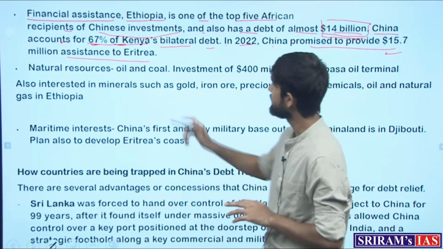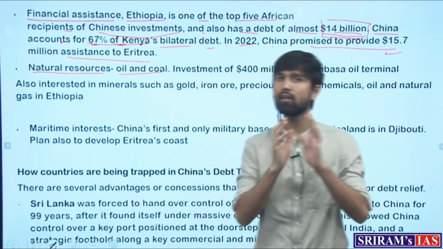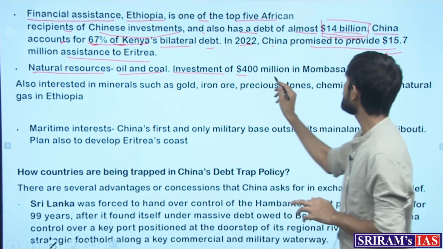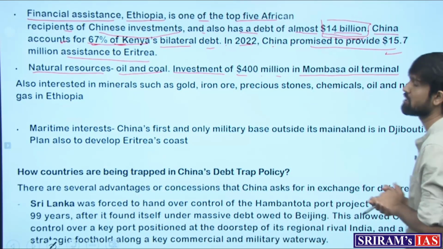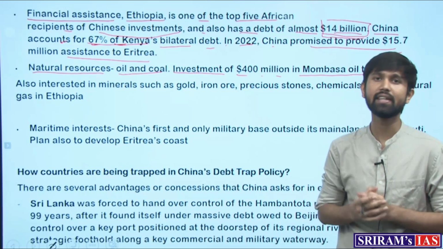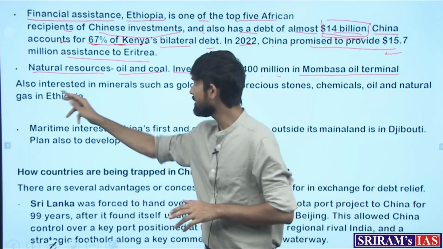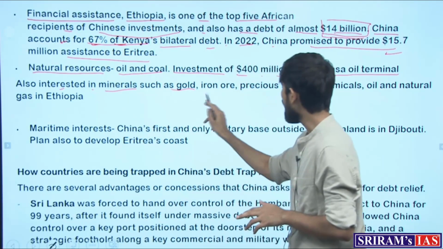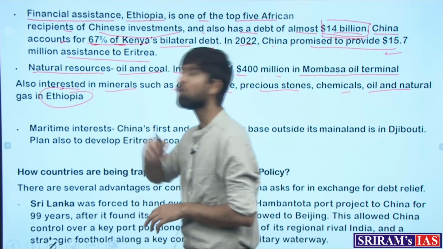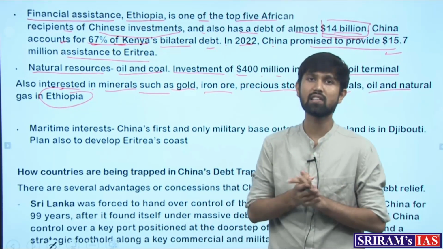Then third is the point of natural resources, which are oil and coal, which the African region is said to have in abundance. That is why an investment of over $400 million in the Mombasa oil terminal has been made by the Chinese government, wherein it wants to extract the oil resources of the region as well as transport it. And similarly, it is also interested in minerals such as gold, iron ore, precious stones, chemicals, and oil and natural gas, which are present in the Ethiopia region. So all these minerals present in the Ethiopia region, the Chinese are also interested in.